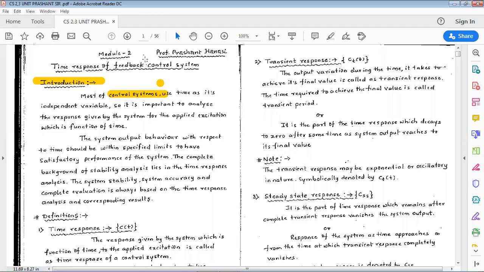Hello students, today we'll start with the new module. It is module number 2. The title of the module is Time Response of a Feedback Control System. So let us begin with the introduction.